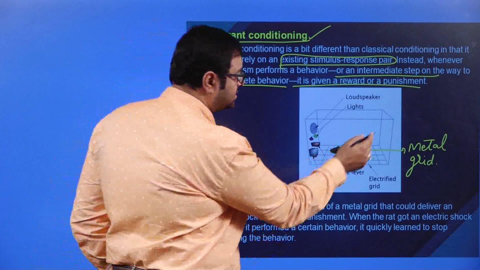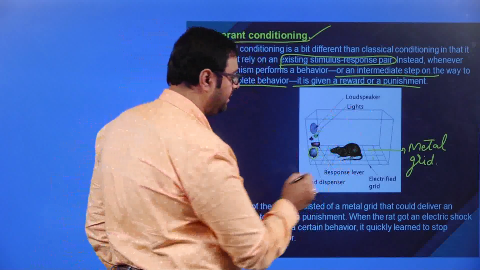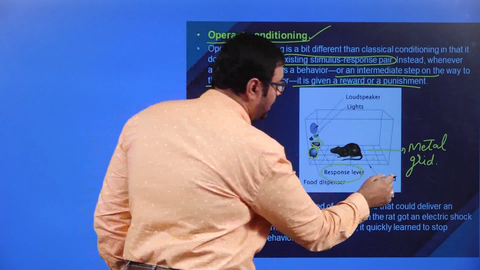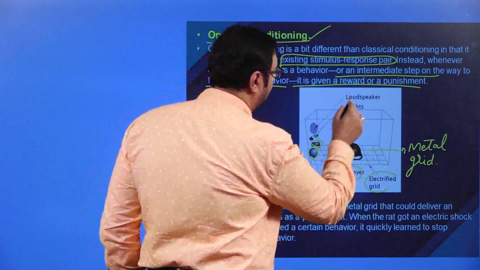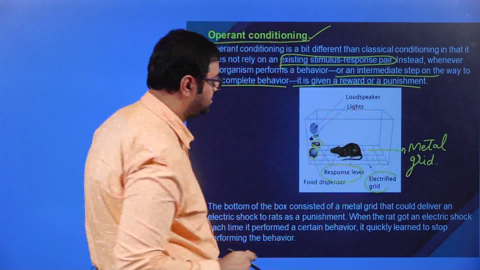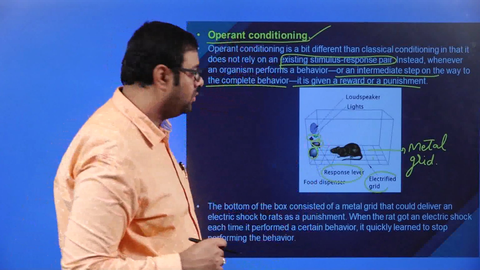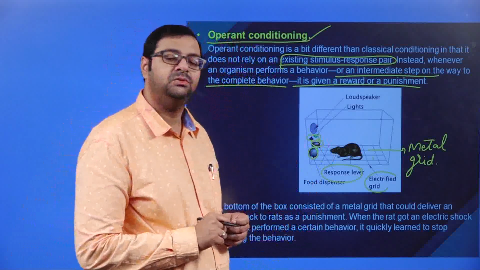Now this box will have a food dispenser, then a response lever, then you have an electrified grid, then you have a loudspeaker, and you have lights. They can be green or blue lights. Now, what did Skinner do?